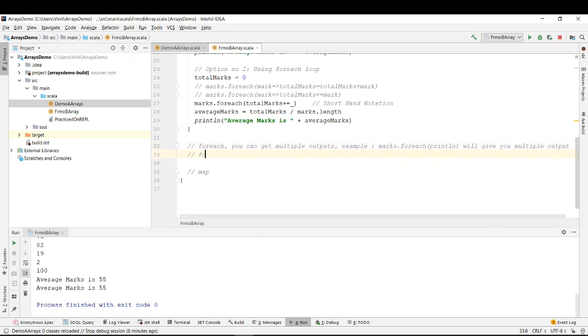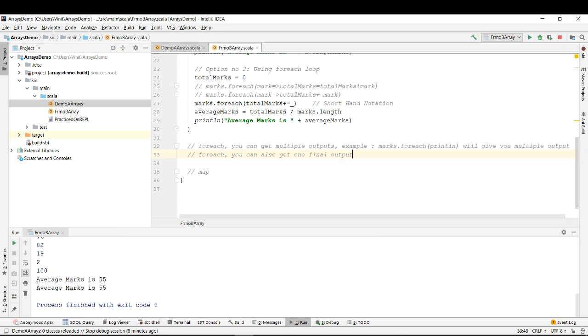As well as, with for each you can also sum, or you can also get one final output.